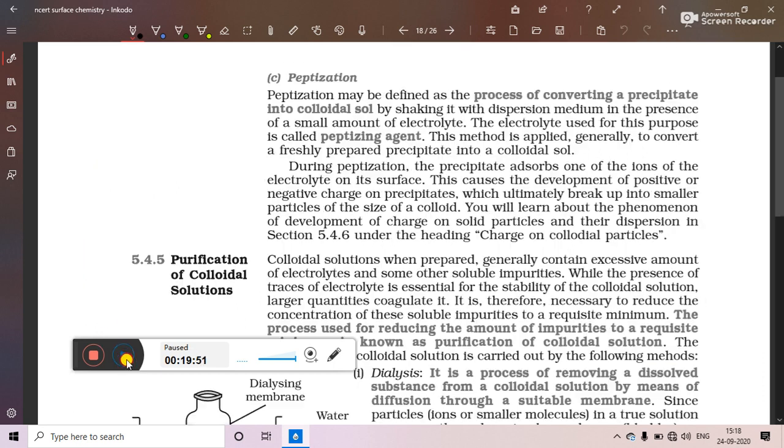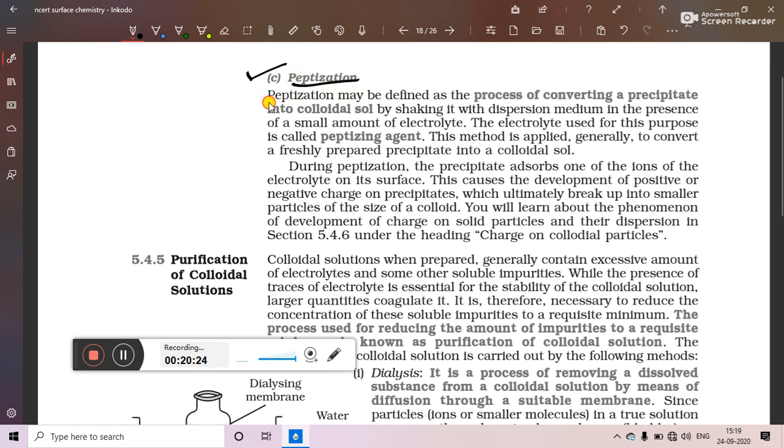Now the third method to prepare colloid is peptization. All these three methods are generally used for the preparation of lyophobic colloids, because as we have seen in our classification, lyophilic colloids can be prepared easily by mixing the dispersed phase and dispersion medium. But in case of lyophobic colloids, we have to use special methods. So this is the third method to prepare lyophobic colloids, that is peptization.